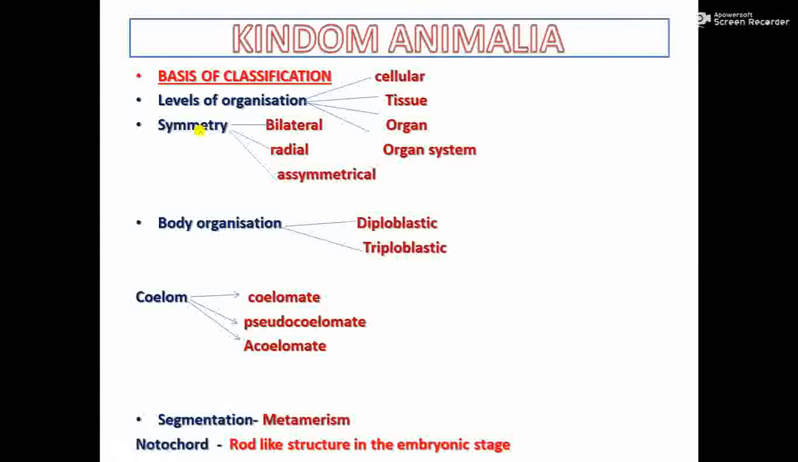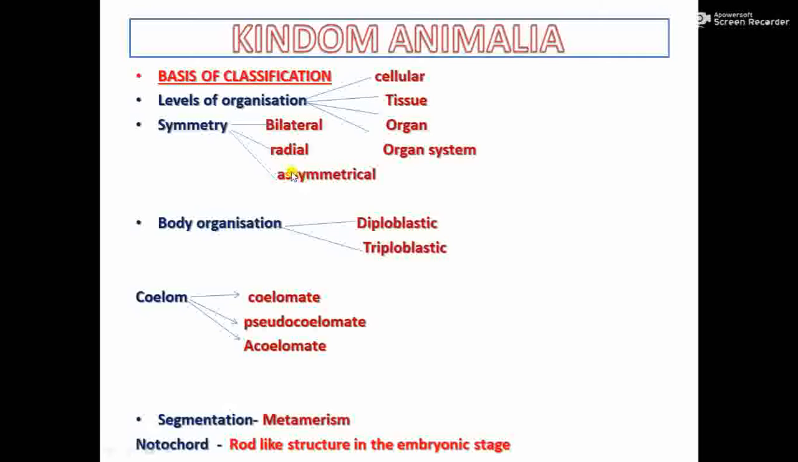Symmetry means if the body is cut into parts, whether each part is a mirror image or not. So this is called symmetry. So there are three kinds of symmetry. First, let us see asymmetrical.